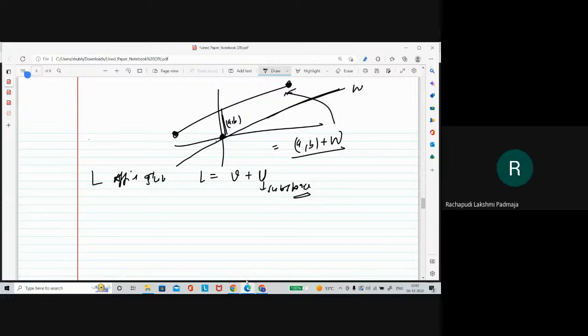Sir, here that V, can we take it as (A, B)? Yeah, for the R2 case it is. For the general purpose it is written like this. In this example, it is (A, B). Yes, sir.